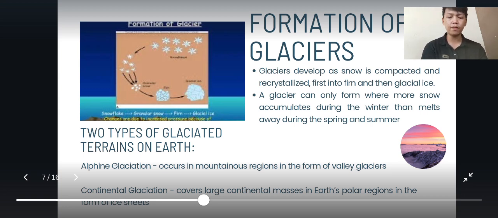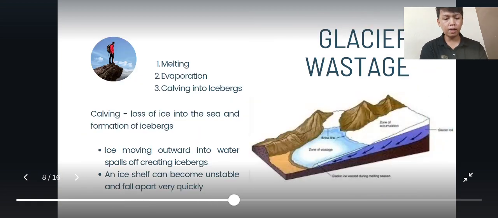There are two types of glaciated terrain on Earth: alpine glaciation and continental glaciation. Alpine glaciation occurs in mountainous regions in the form of valley glaciers. Continental glaciation covers large continental masses in Earth's polar regions in the form of ice sheets.